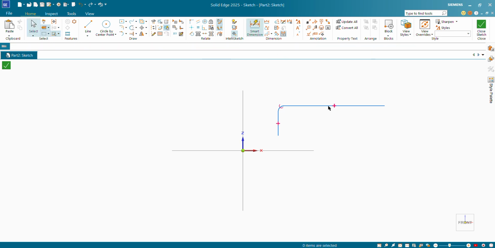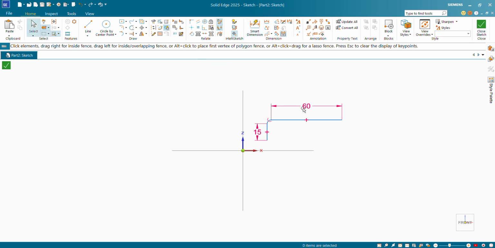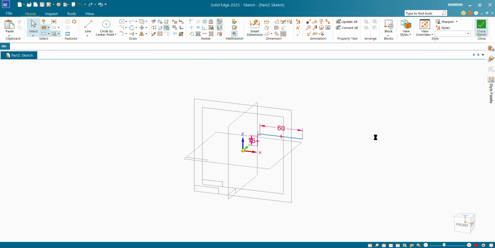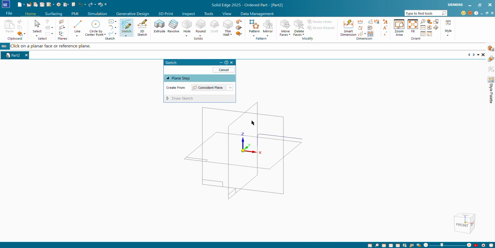Smart dimension 15, 60. Sketch is completed. Finish.